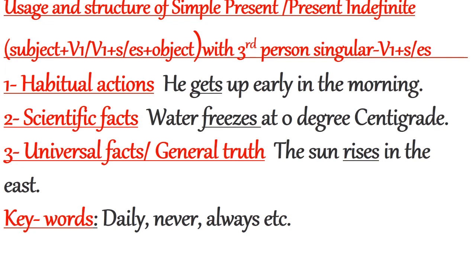Then it is used to express universal facts or general truth like the sun rises in the east or the rose smells sweet. It is also used to introduce quotations like Keats says, "A thing of beauty is a joy forever." And it is also used for a planned future action. For example, the match starts at 9 o'clock.